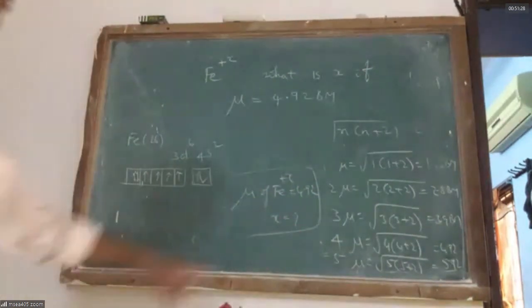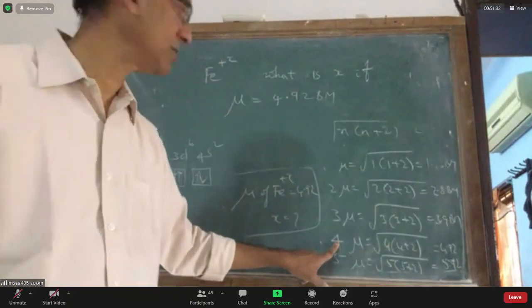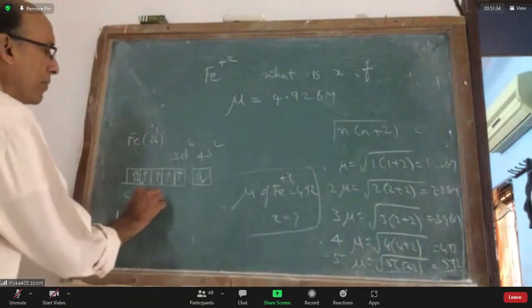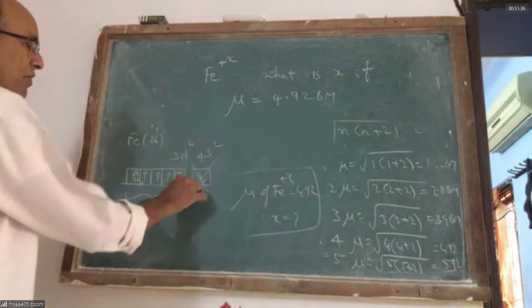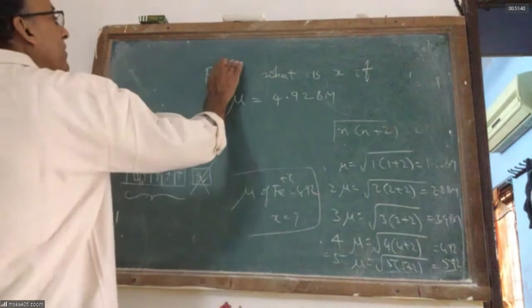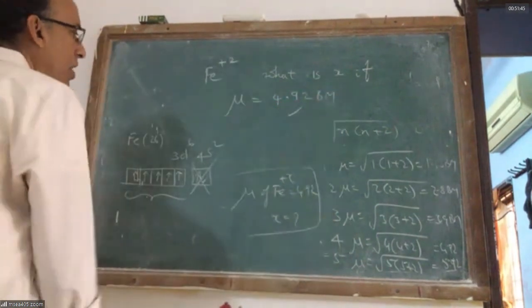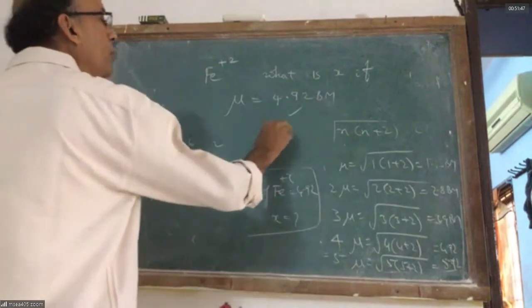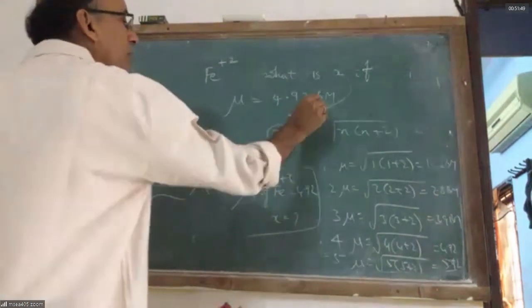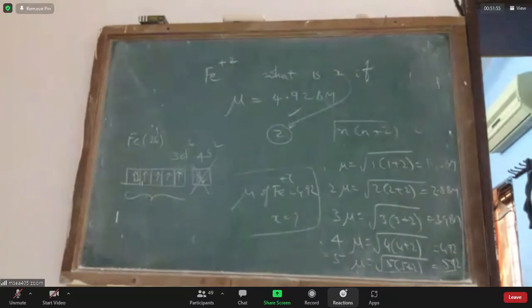Obviously, the 4.92 value implies that it has 4 unpaired electrons. It will have 4 unpaired electrons if it lost the valence 4s electrons. Then it will be Fe plus 2. Then its magnetic moment is 4.92. Answer is 2. Iron is plus 2. Congratulations. You got 4 marks.